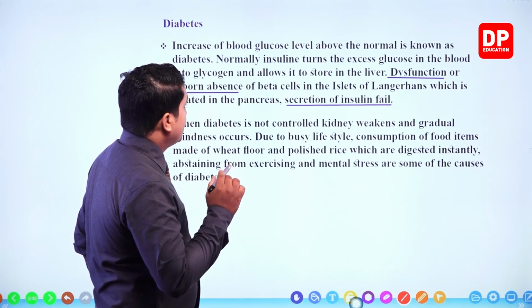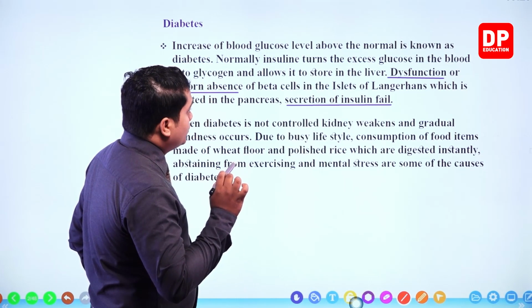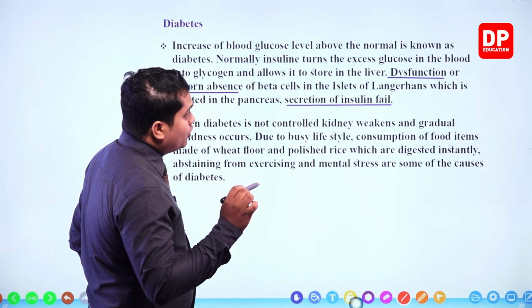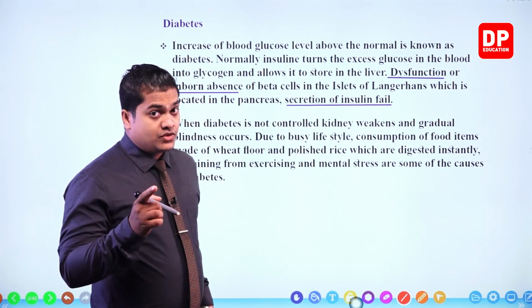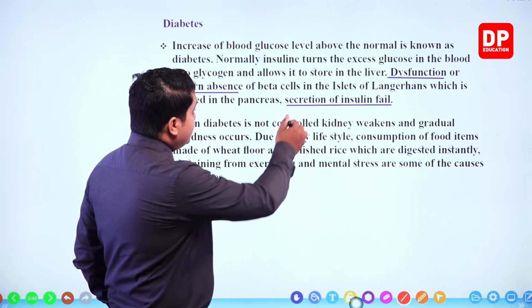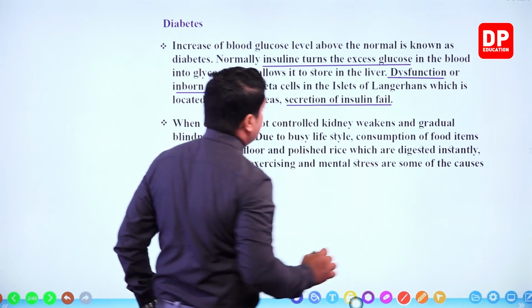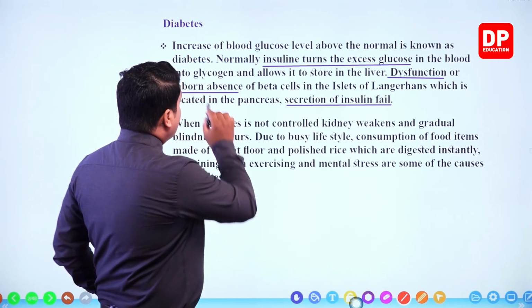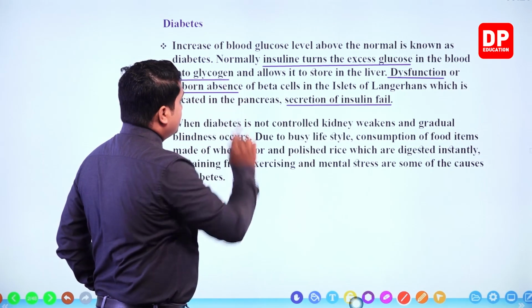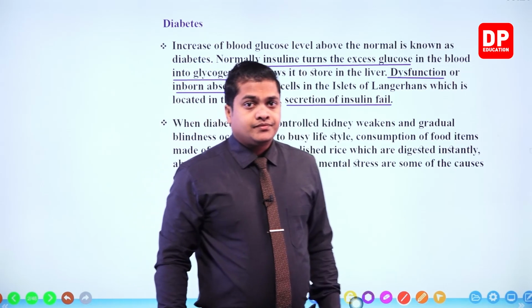Here, increase of blood glucose level above the normal level is known as diabetes. Insulin is the one which turns this excess glucose in the blood into glycogen. Glycogen is a carbohydrate.